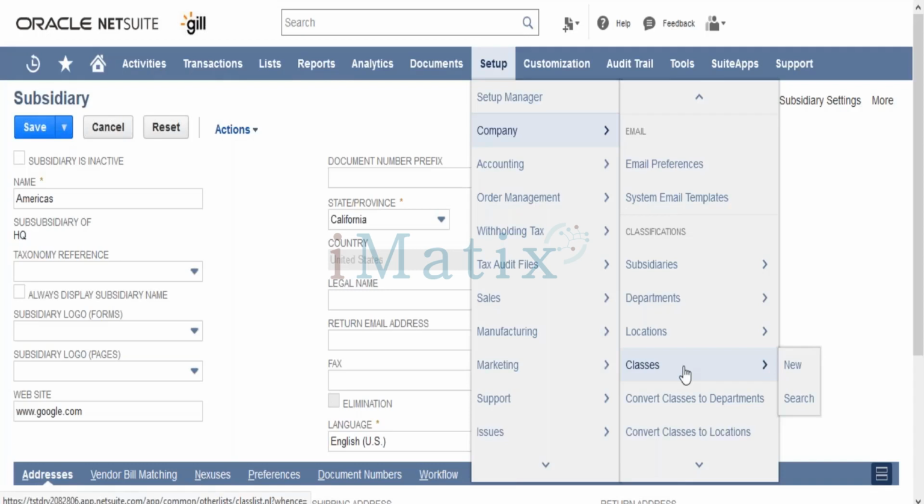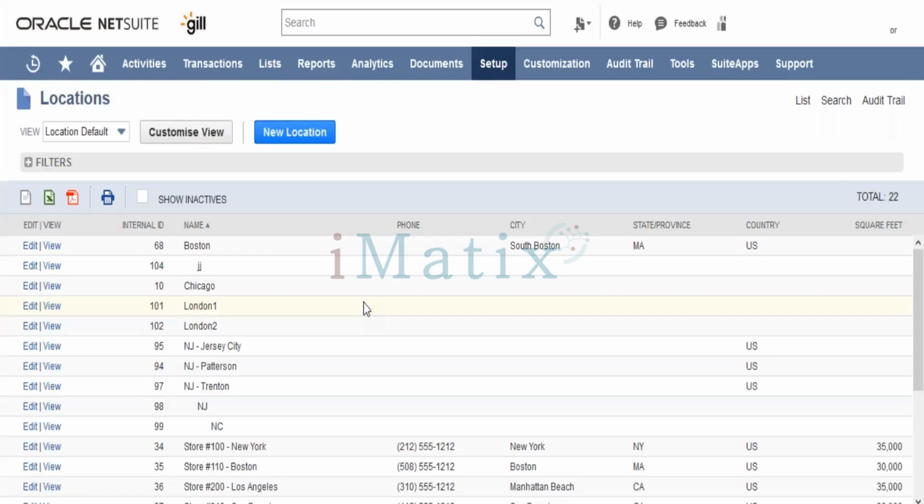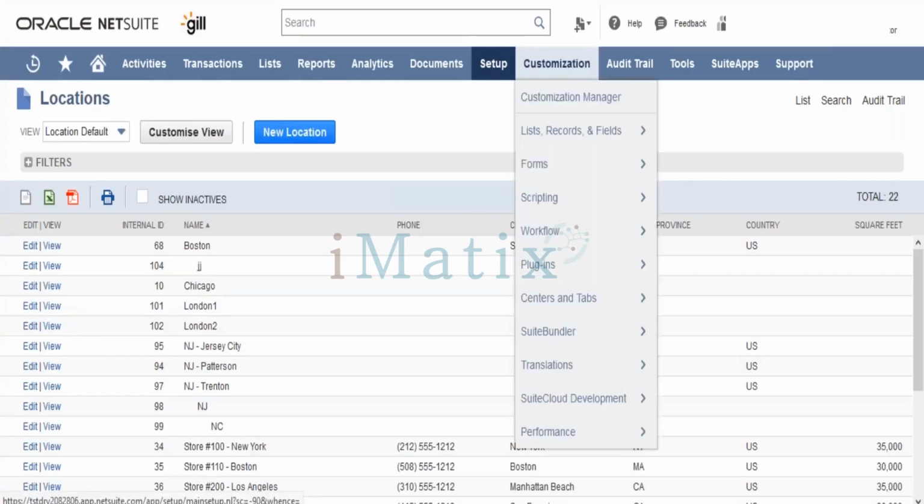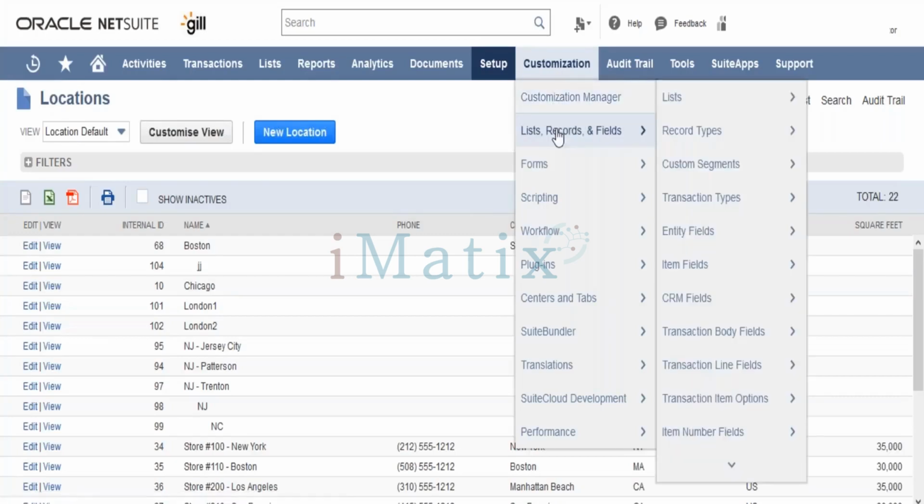Let's talk about locations. Yes, that is known as custom segments. Apart from classes, in case a particular company still requires some more classifications, it can be done. Custom segments would be covered when I go to the customizations, wherein I'll show you how you can customize forms, fields, and other stuff.